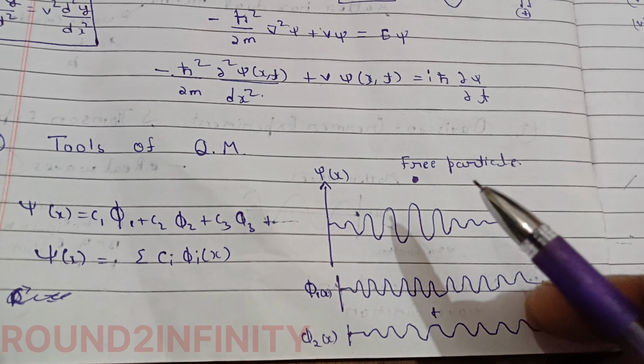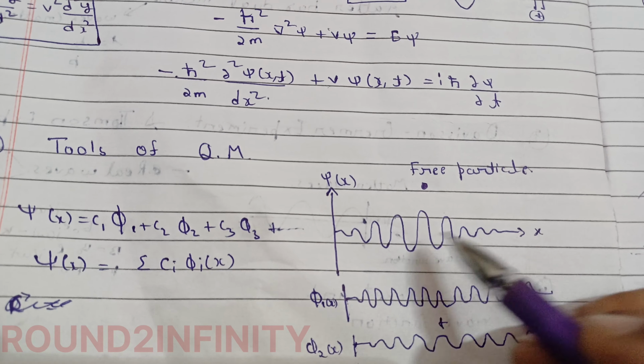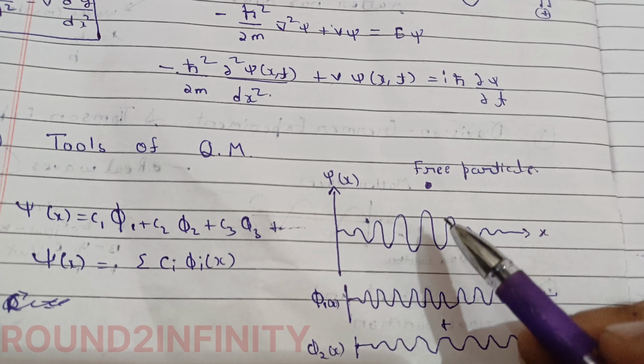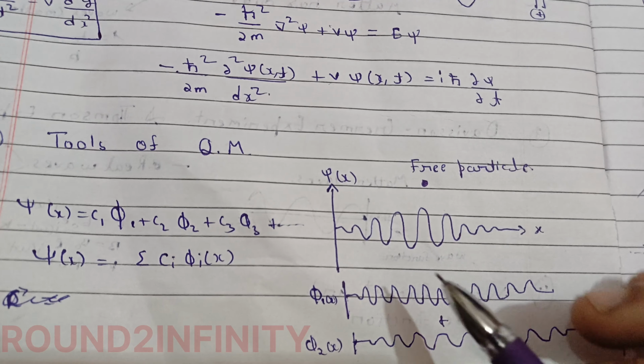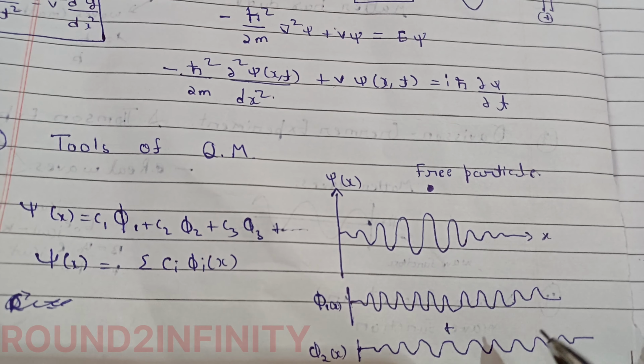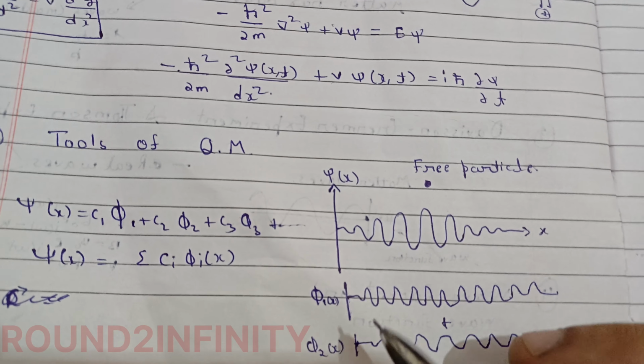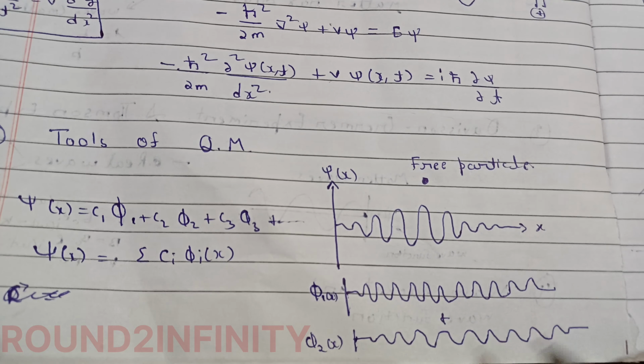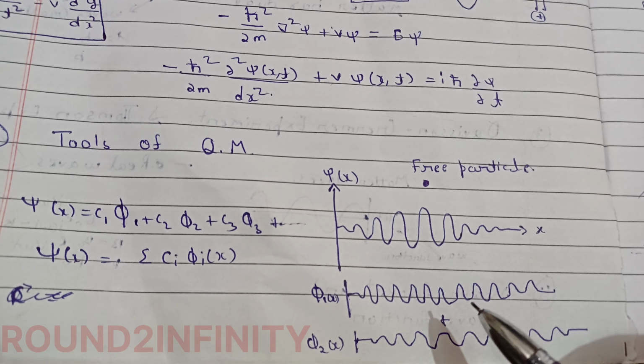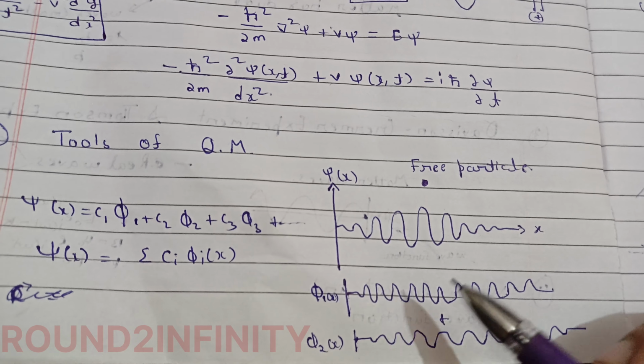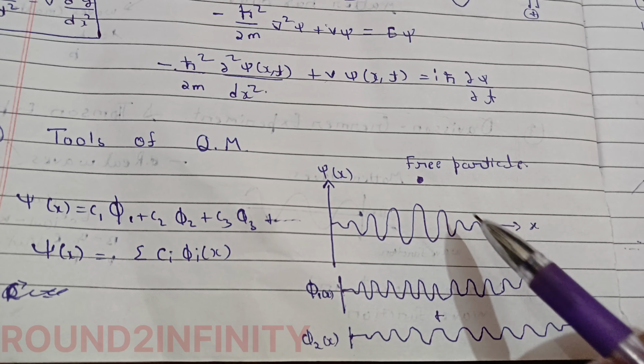Now see, this wave packet is made up of an infinite number of monochromatic waves. This can be the first wave, second wave, with different frequency and different wavelength. All these together make this wave packet.